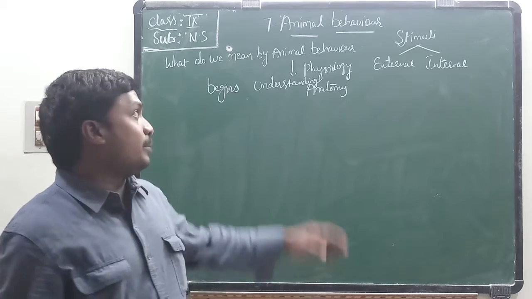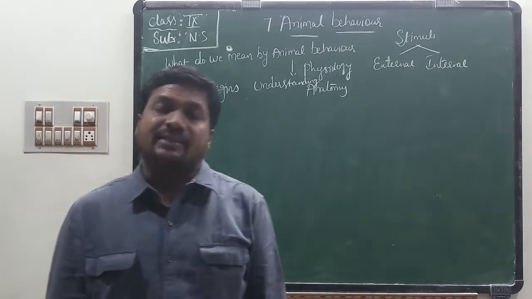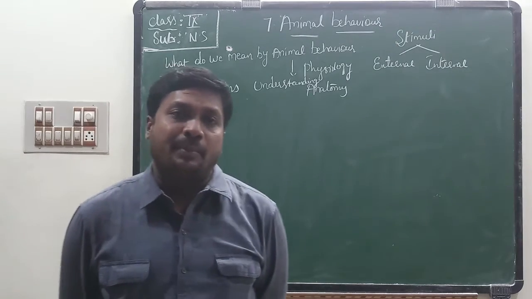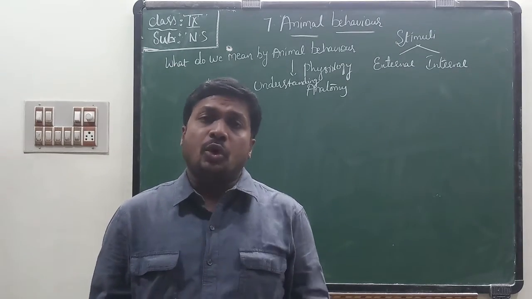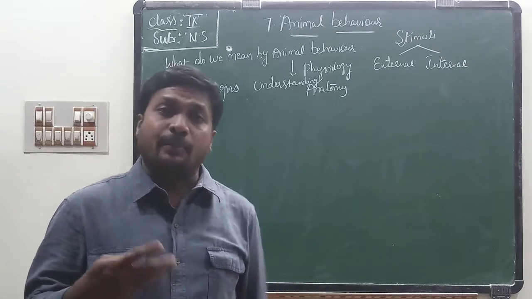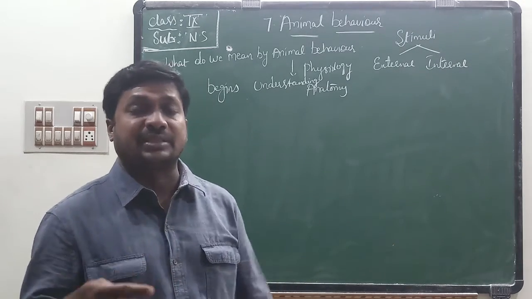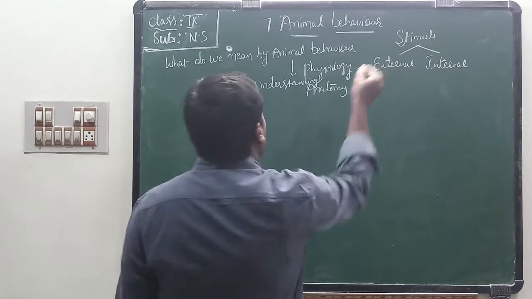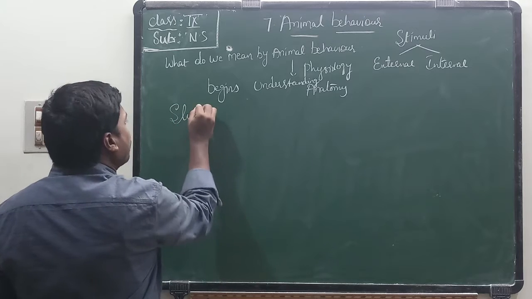Now, I will explain the 7th lesson in 9th class subject, that is animal behavior. What is animal behavior? Animals also behave like us to choose mates for reproduction and for different purposes. They also behave in different ways. Do you know? Study of animal behavior